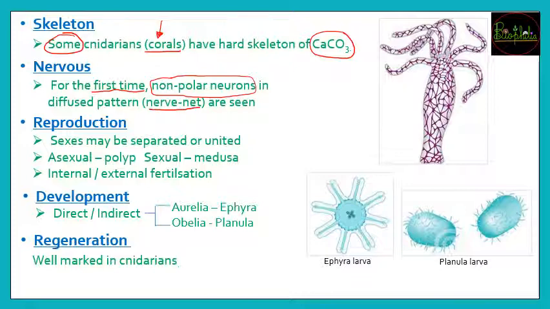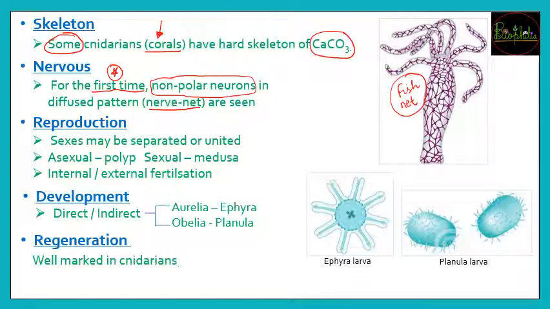You can see in the diagram how the entire body of Hydra has a network of these non-polar neurons. It looks just like a fishnet. This fishnet-like structure is nothing but the nerve net, the diffused pattern of non-polar neurons. So where were neurons seen for the first time in animals? It was the phylum Coelenterata.